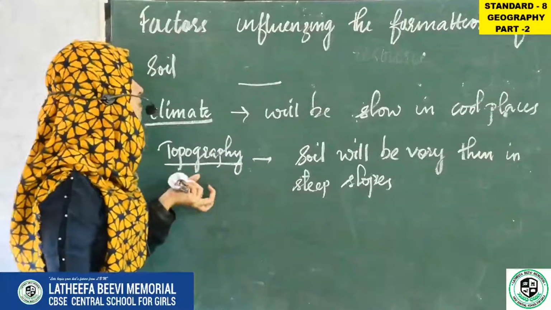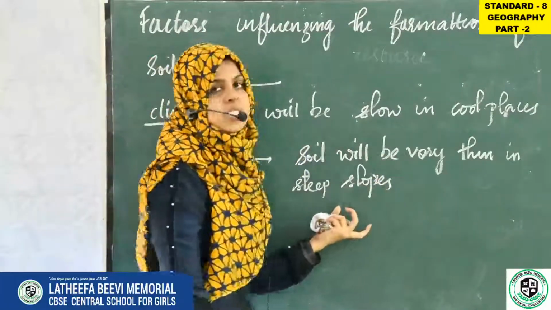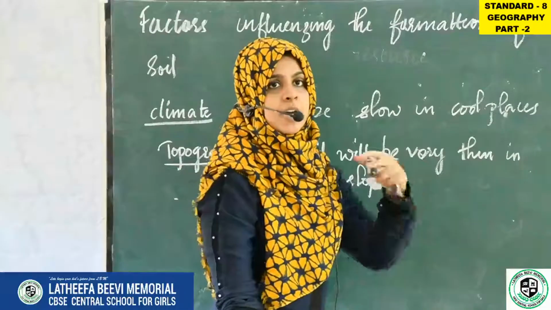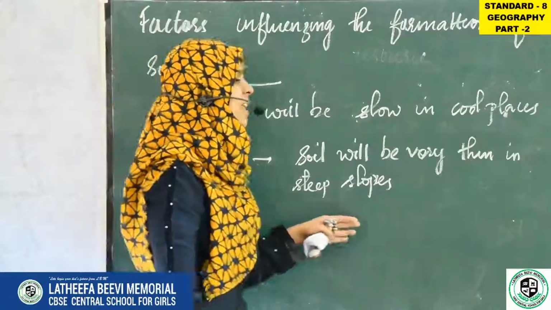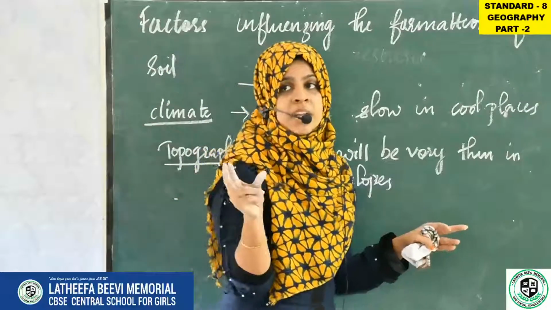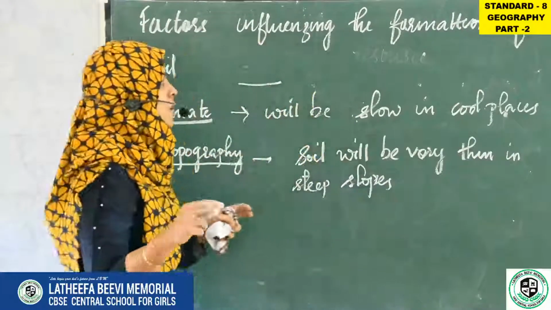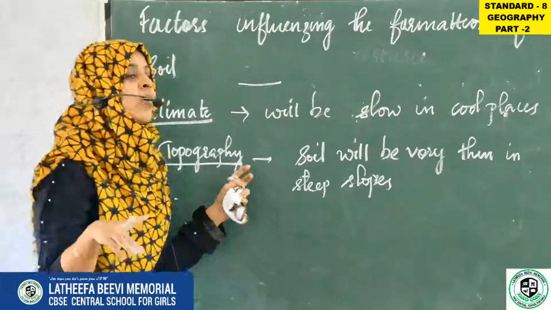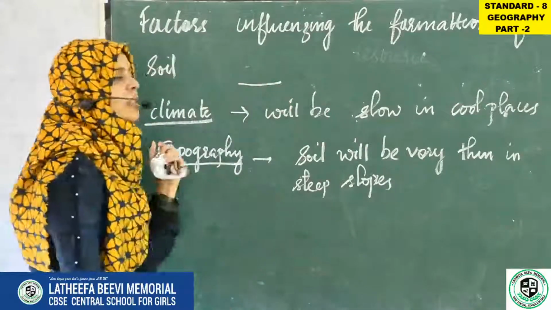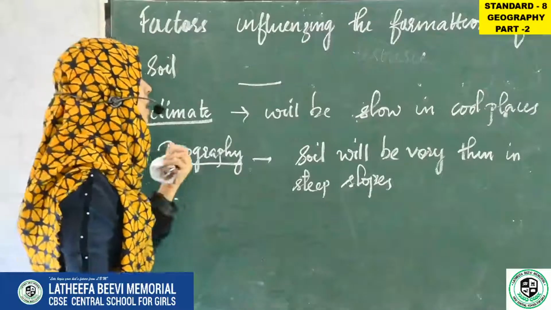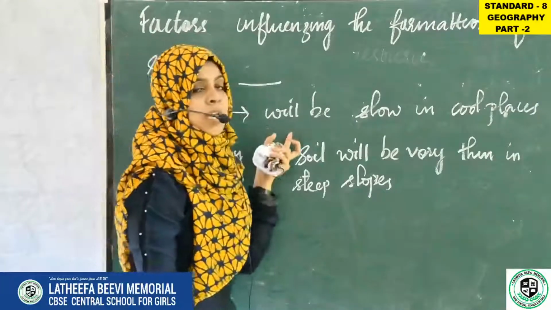And the second factor is topography. Soil will be very thin in steep slopes. Steep slopes, that is, sloping places. If the area is steep, what will the layer of soil be like when it forms? It will form a very thin layer. So we have discussed only two factors in this class that influence the formation of soil. The first one is climate. So what is climate saying? Soil formation will be slow in cool places.